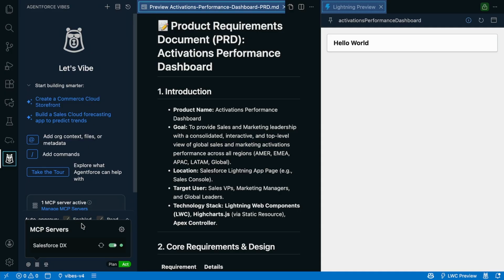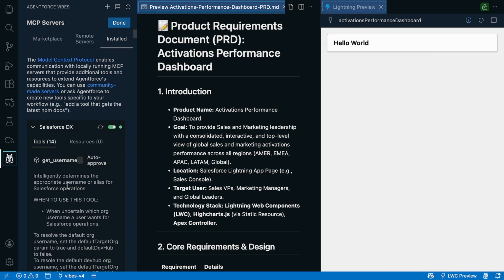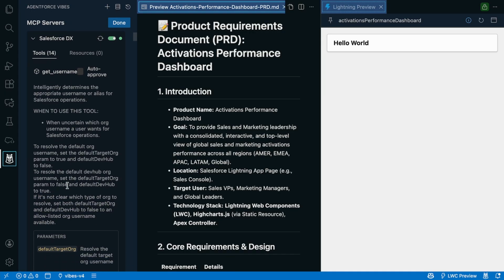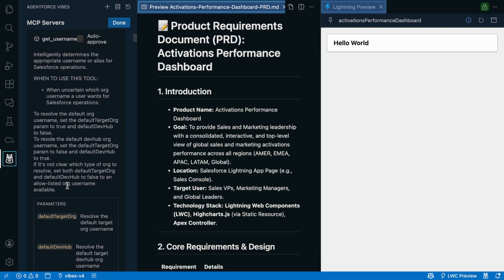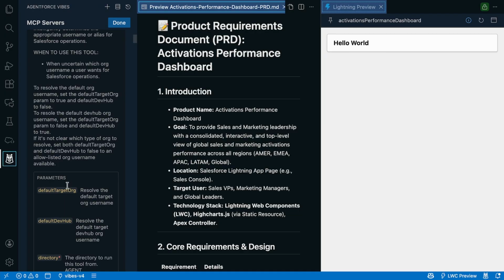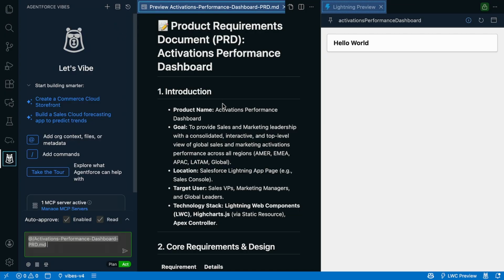It also comes included with the Salesforce DX MCP server. And what this does is that it has a set of tools which enables Agentforce to truly connect effectively to your org to understand the business context. It helps you write code and metadata that is well generated, high quality, well formed, and it also helps you manage your entire application lifecycle. Now, in the center, we have the product requirements document, which we will be using as a grounding prompt for the agent. And on the far right, we have the visual preview of what we're going to build. So let's take this for a spin with a slow jog.